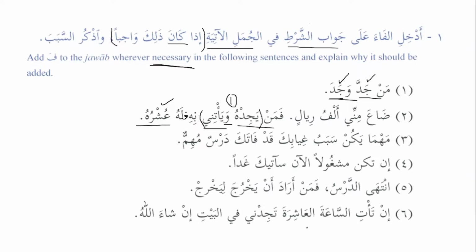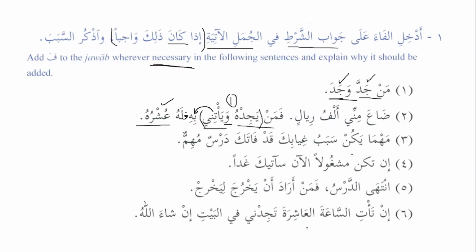So you know that yati bi means to bring. Yati means to come, but when it comes with the preposition of ba, it means to bring. And whoever brings it to me, falahu ushruhu, he will get 1/10 of this. Okay, so this is why it's connected, because jawab shart is jumla ismiya.